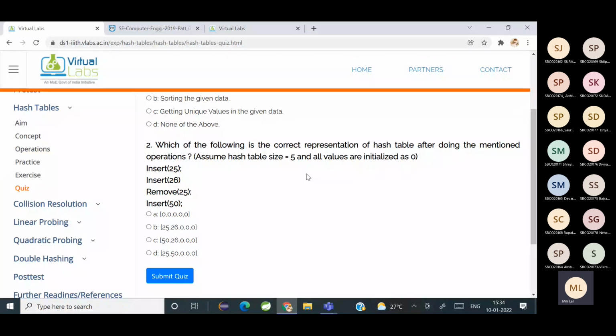Now 26, you have to insert number 26. So 26 divided by 5 will give you what remainder? 1. So 26 is going to be placed in which index? Index 1. It will be placed in index 1. ठीक है. Now remove 25.